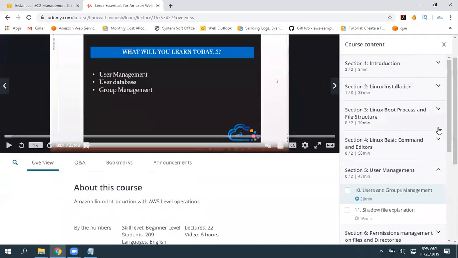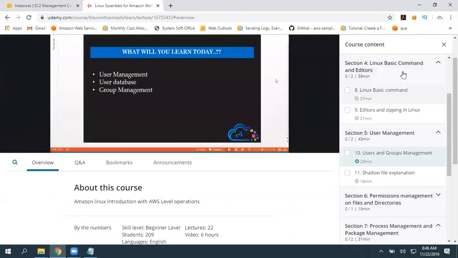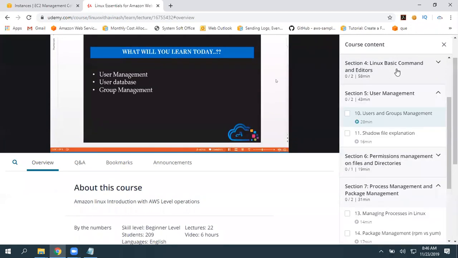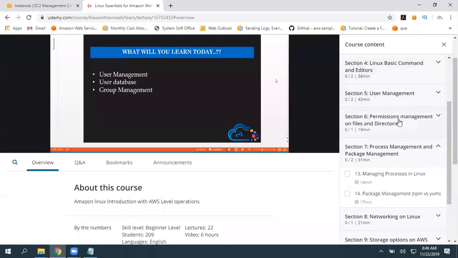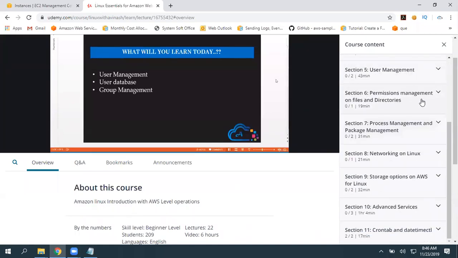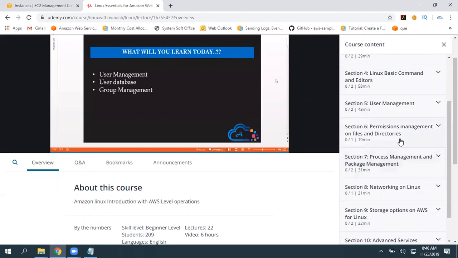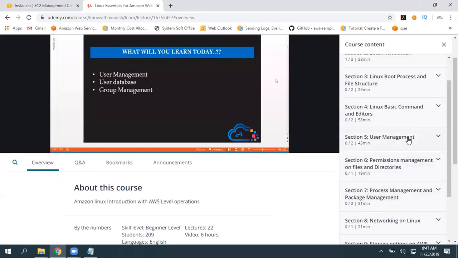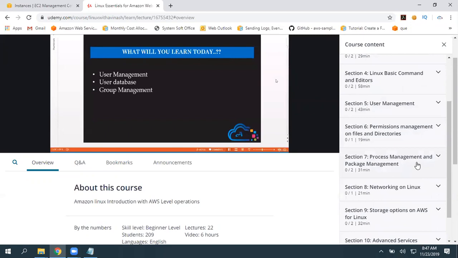So concentrate on Linux basic commands and editors first. Then user management, permissions management, and process and package management. Again, networking, these things you can, and storage. These 4 I want you to go through: basic commands, user management, process management and package management, and storage options. Okay. Please spend some time over the weekend and complete that.